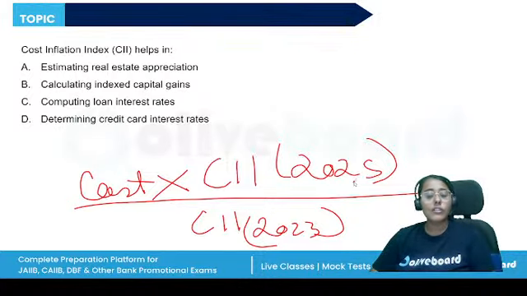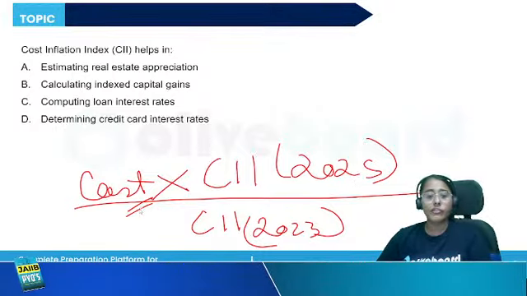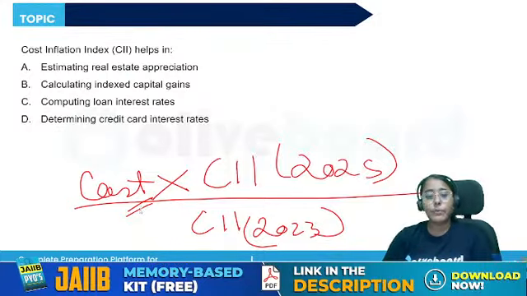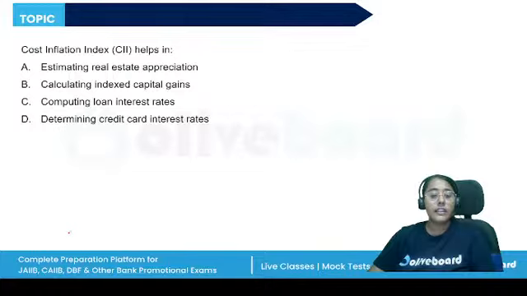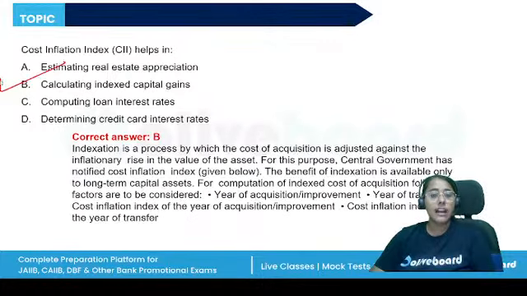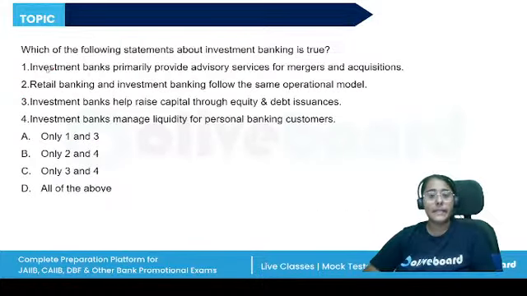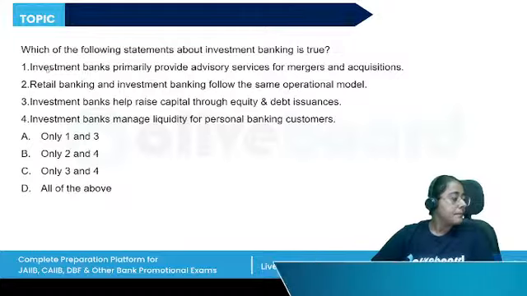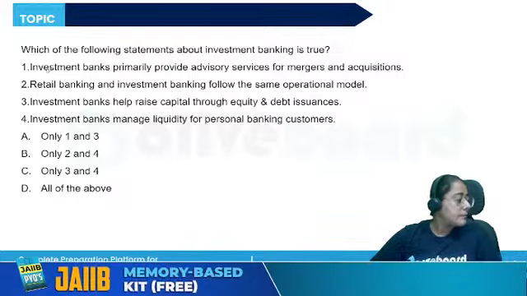For the index cost of improvement, we will say the cost of improvement, the year of improvement, and the year of transfer, right? This index cost applies only in the long term gains and not in the short term gains. So the correct answer is option B. All right, option B.